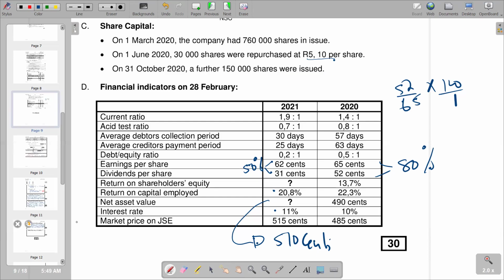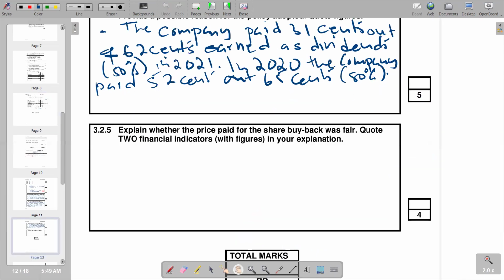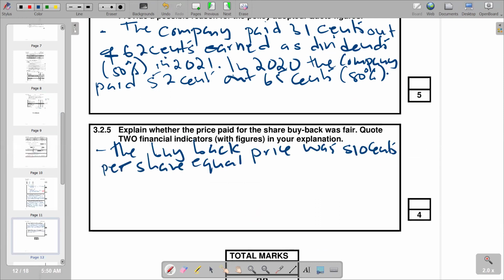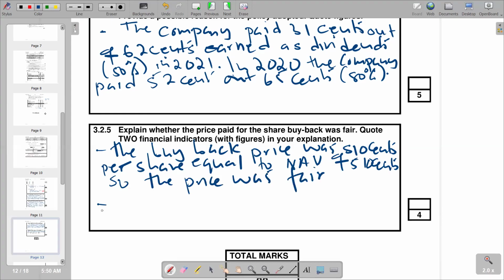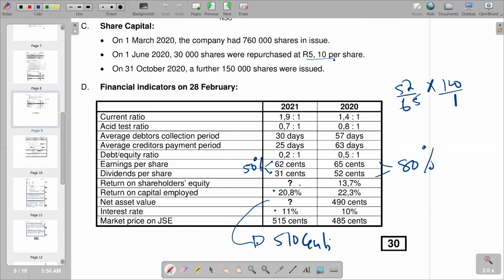So we can come up with that explanation, whereby we are saying the buyback price is fair. Compare it with the market price on the JSE. We see that the buyback price is lesser than the market price on the JSE, which is also a favorable position.